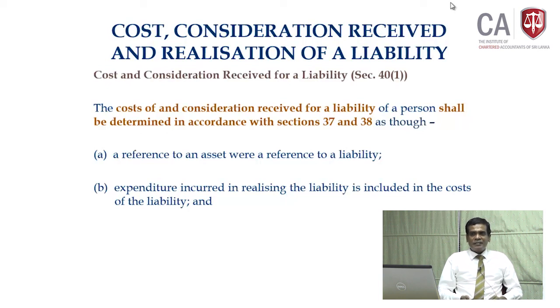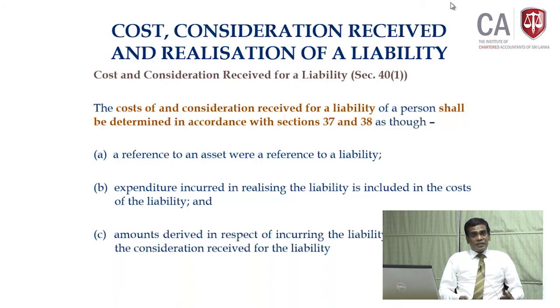Apart from sections 37 and 38, if you incur an expenditure in settling the liability, when you incur the cost of settlement of the liability, you consider it as a cost of the liability. The amount received in incurring the liability, that is when borrowing the money, you consider as a consideration received for the liability.